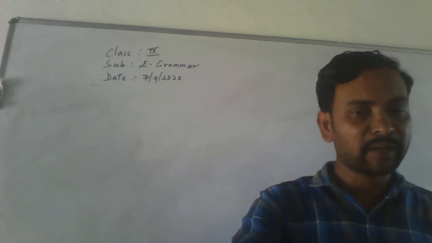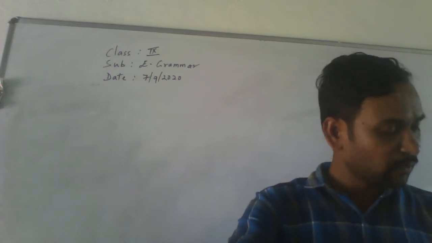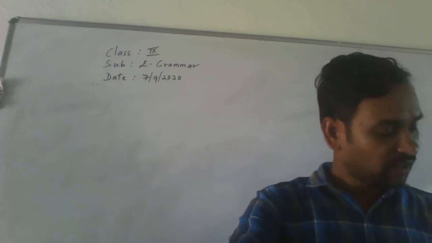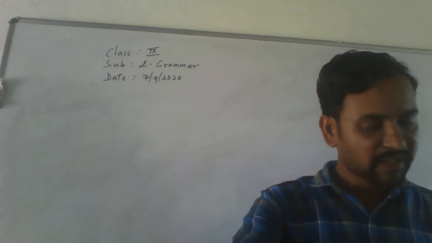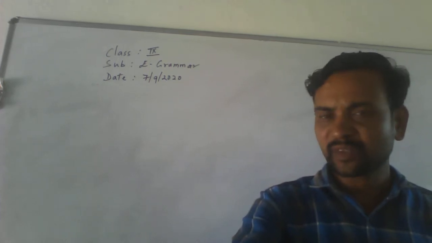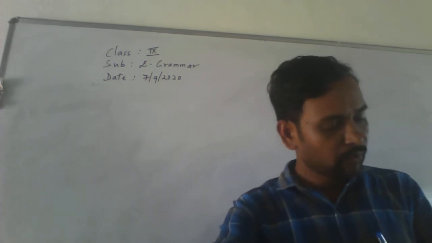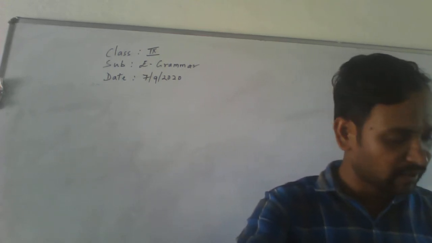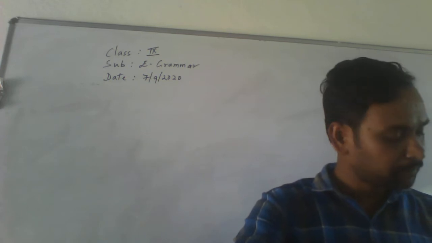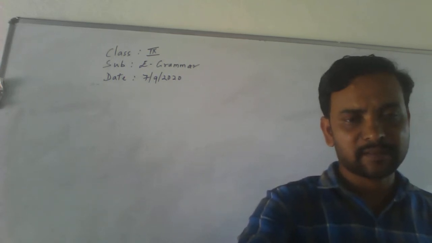These are plural in first person. Let's go to the second person. You, your, yours, yourself. These are singular. Let's come to the plural. You, your, yours, yourselves.